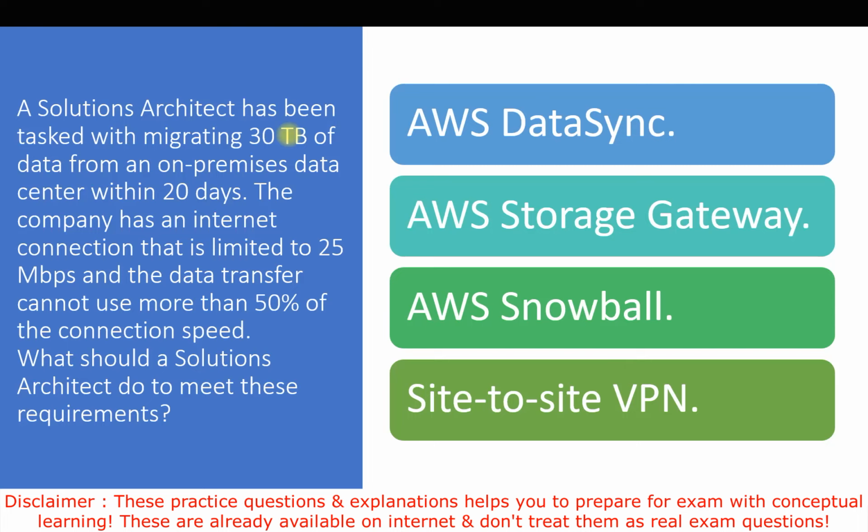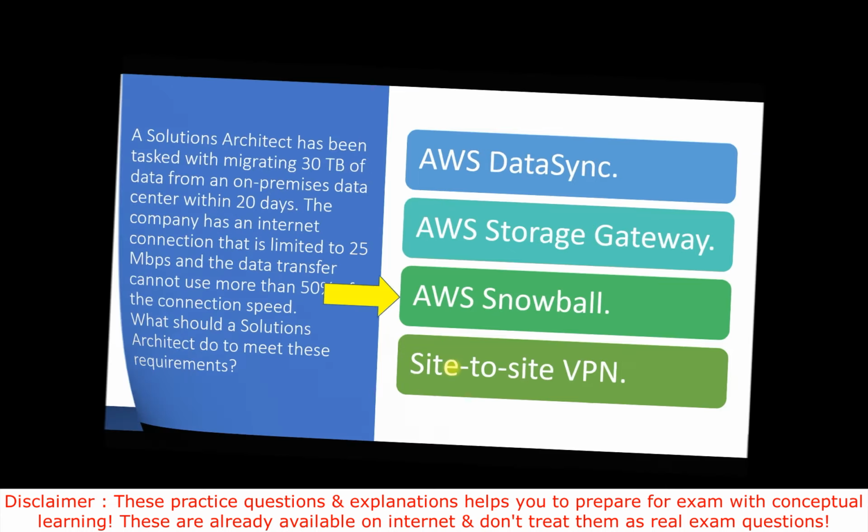So in this question we need to avoid options related to the internet. AWS DataSync, AWS Storage Gateway, and site-to-site VPN, the first, second, and fourth options, all use the internet to move or migrate the data. So we can't go with these options. We are left with only AWS Snowball, which is a physical device that comes to your data center, and then you can upload your data and migrate it to the AWS cloud. That is the feasible option out of the four, so I'll go with AWS Snowball. That's it for this question. Let's talk about the next question now.